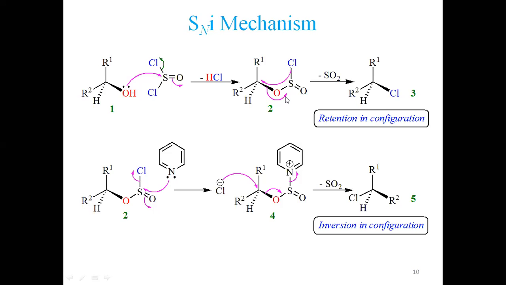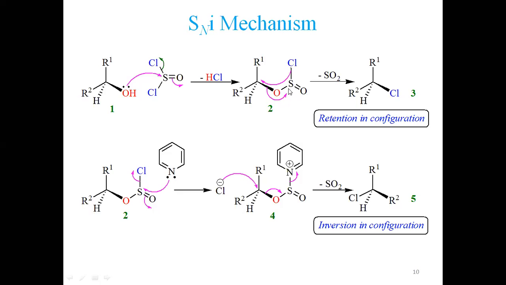So in the transition state, you can draw the sulfur-chlorine bond as half, and this chlorine-carbon bond as half. This carbon-oxygen bond shall be half. This bond is breaking, this bond is breaking, this shall be half, this shall be half. Two new bonds are forming.